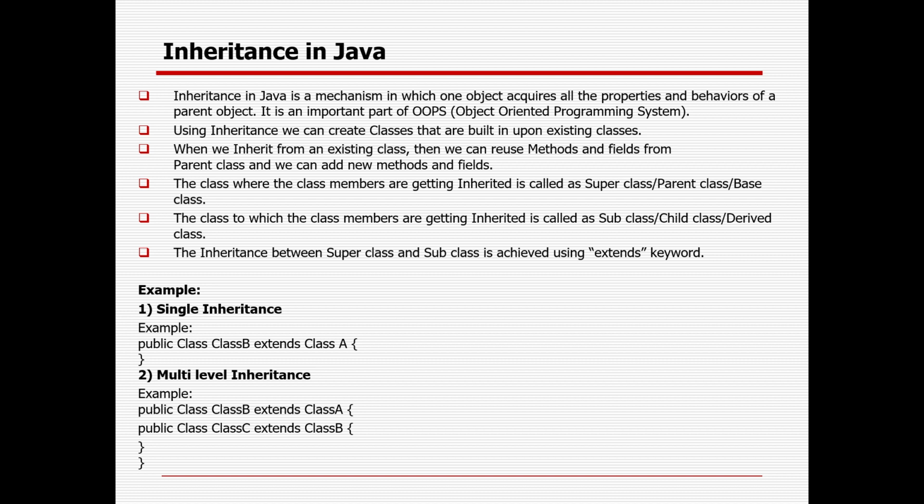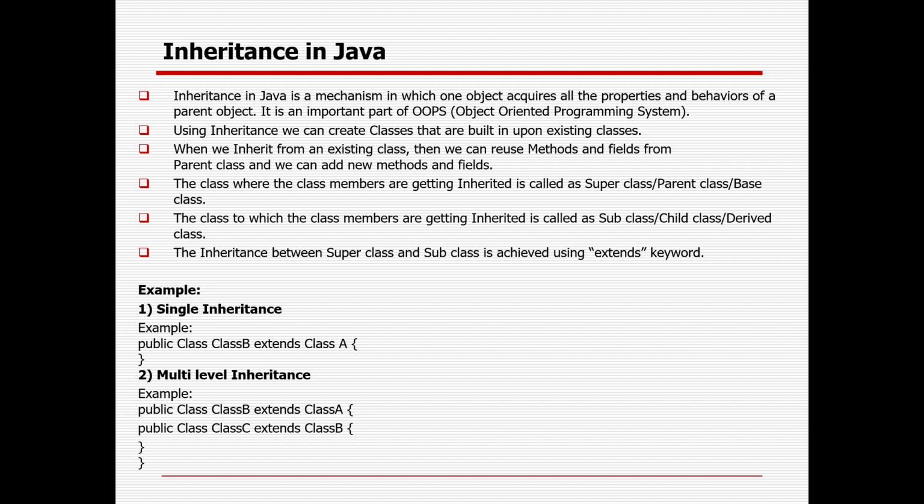Inheritance in Java is a mechanism in which one object acquires all the properties and behavior of a parent object. Whenever I'm discussing OOPs concepts, let's try to focus on the example as well, just remember the example so that you never forget all this stuff. Inheritance is a parent-child relationship, or a grandparent to parent to child relationship. That is the way inheritance is possible in Java as well.